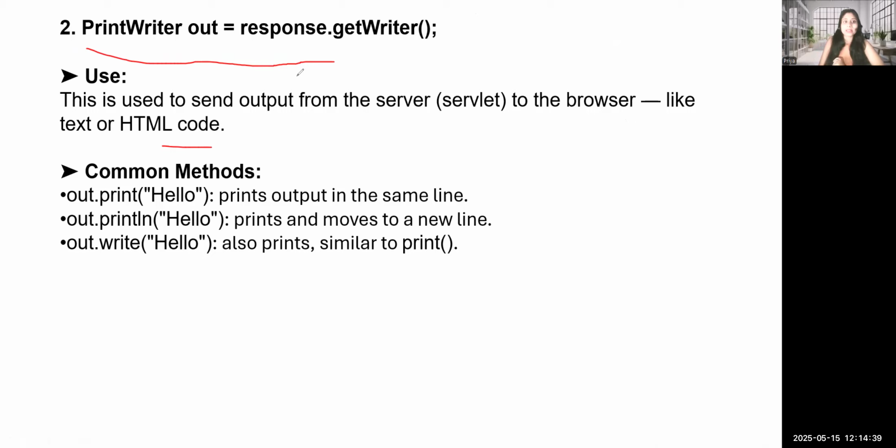It basically sends the output from the server, meaning the servlet, to the browser, whichever type of file we give: HTML, text, or JSON. It is commonly used when we print output on the same line with print, or print and move to a new line with println, or write, like printing hello. Print is similar to System.out.println, but in a servlet we commonly use this.